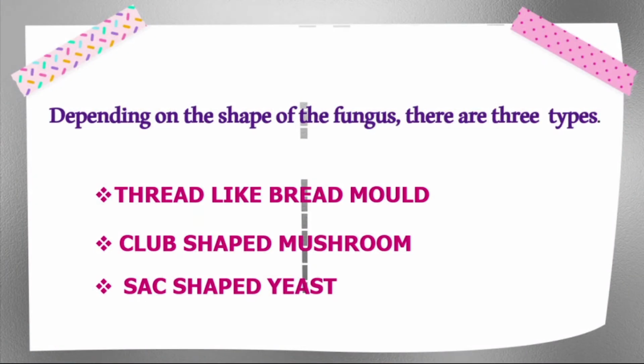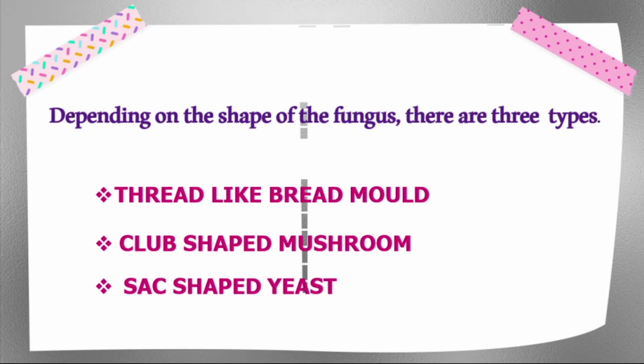Depending on the shape of the fungus, there are three types, namely thread-like bread mold, club-shaped mushroom, and sac-shaped yeast. We classify them based on shape and structure.